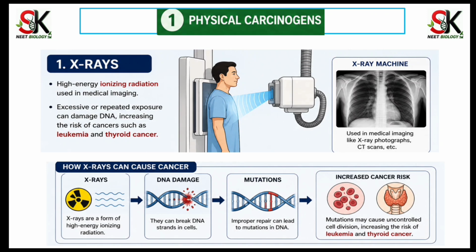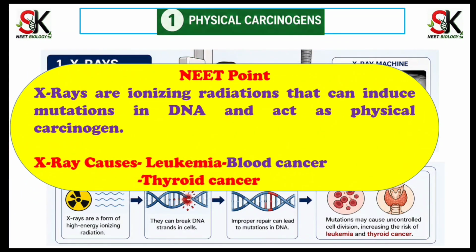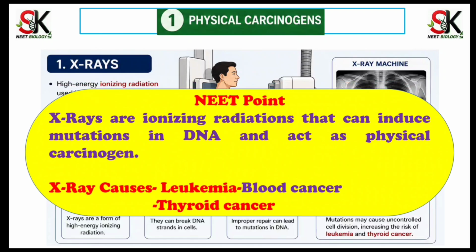This will lead to development of cancer. Mainly, X-rays are involved in development of leukemia and thyroid cancer. Neat point: X-rays are ionizing radiations that can induce mutations in DNA and act as physical carcinogens. X-rays cause leukemia, that is blood cancer, and thyroid cancer.